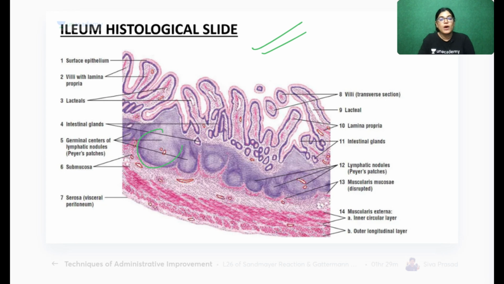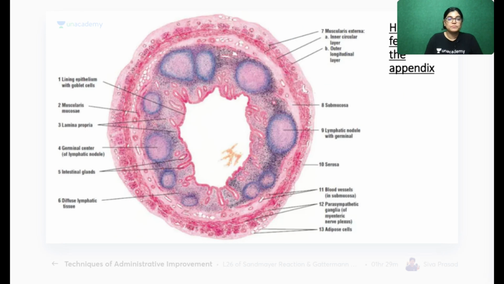In the case of ileum, why is ileum not the correct answer? Because in ileum, when you look, there are many villi. And in the histological slide of the ileum, you can see many lymphatic aggregations, called Peyer's patches. So when you see a slide full of lymphatic aggregations with germinal centers, along with villi, and all the layers of the GI tract (mucosa, submucosa, muscularis) along with Peyer's patches, this is the characteristic feature for identification of ileum. So this becomes the slide of ileum.